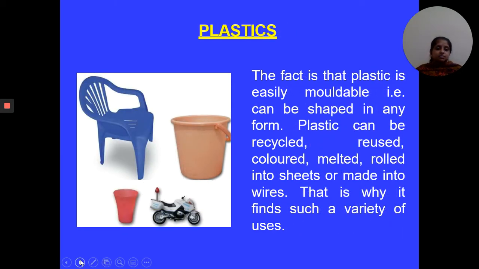The fact is that plastic is easily moldable, that is, it can be shaped in any form. Plastic can be recycled, reused, colored, melted and rolled, and even converted into wires and very thin sheets also. That's why there are a number of uses of plastics because of its many qualities.